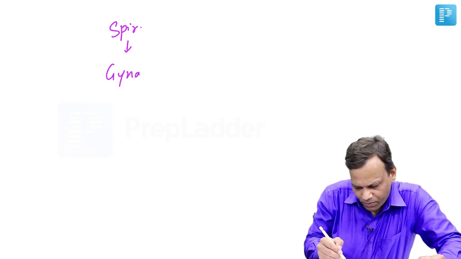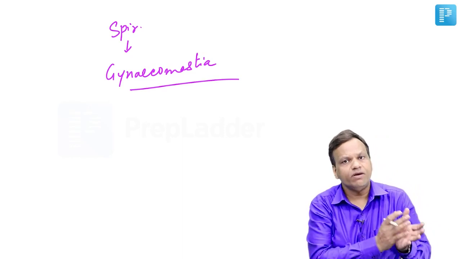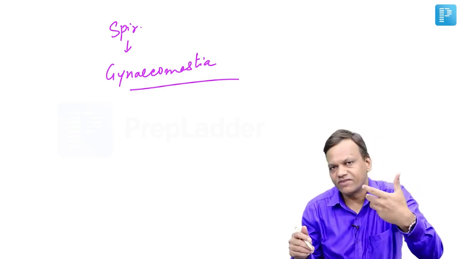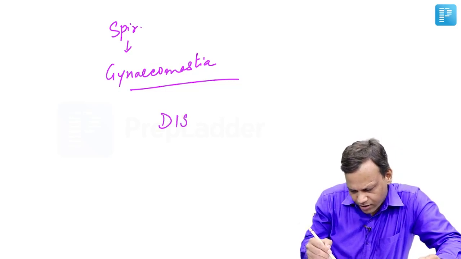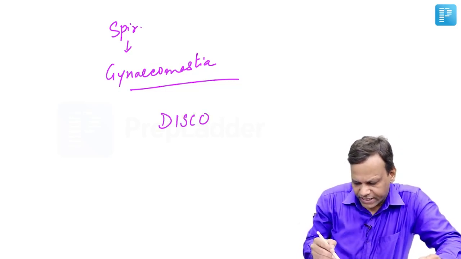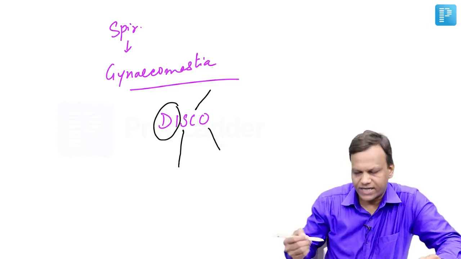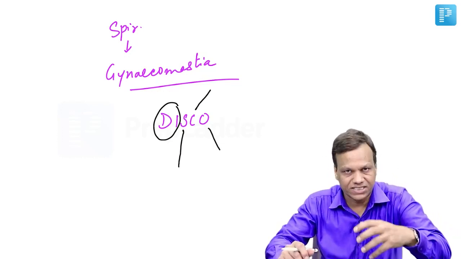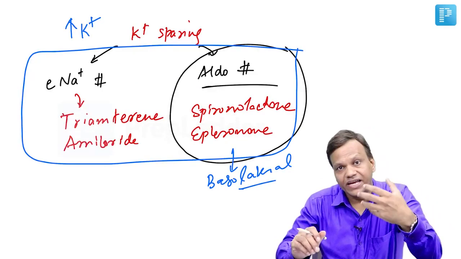It causes gynecomastia, and it can cause menstrual abnormality in females. In males, it can cause gynecomastia, in females, menstrual abnormalities. And you can remember these drugs we discussed earlier also by DISCO. So DI for digoxin, S for spironolactone, C is cimetidine, and O are estrogens. They can cause gynecomastia. Now, aldosterone is elevated in liver disease.